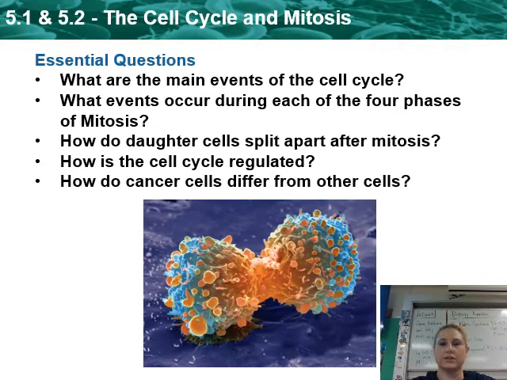Our essential questions are: what are the main events of the cell cycle? What events occur during each of the 4 phases of mitosis? How do daughter cells split after mitosis? How is the cell cycle regulated? And how do cancer cells differ from other cells?